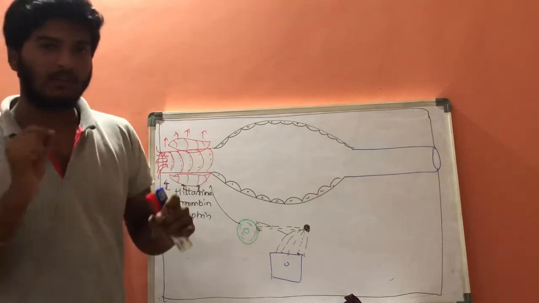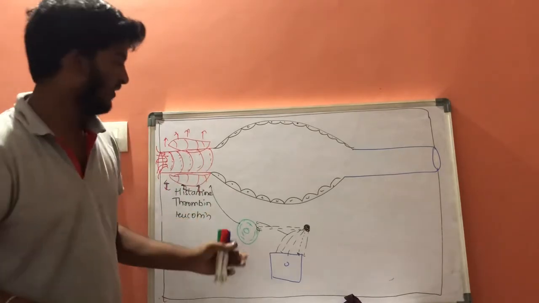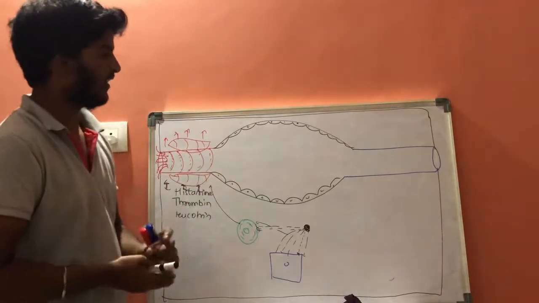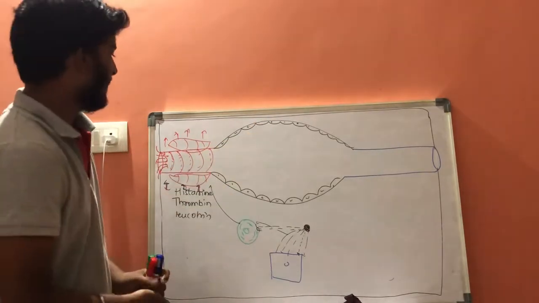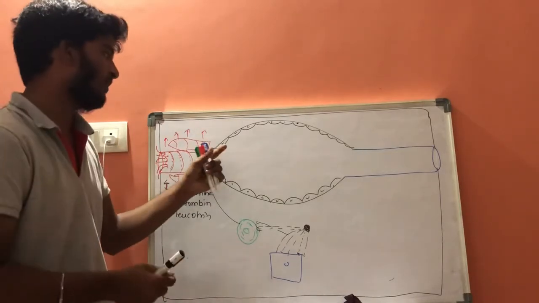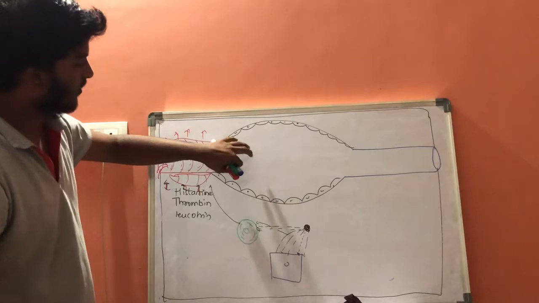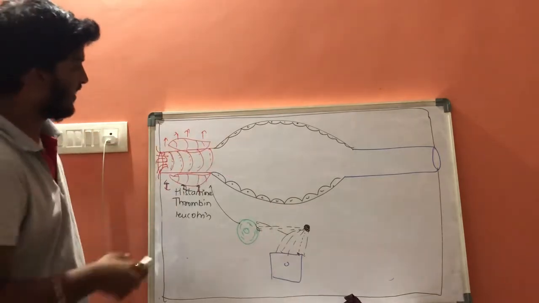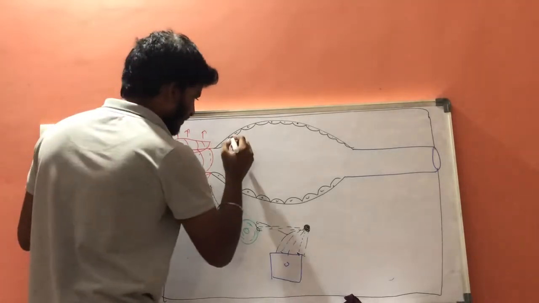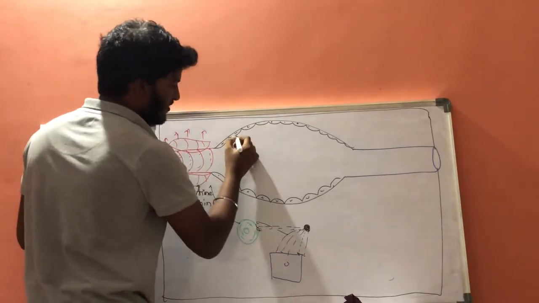First, let us discuss normal function, and then let us come back to the inflamed function. In a normal blood vessel, if an excess amount of blood enters through the arteries and passes through this microcirculation, let us consider the first force, that is hydrostatic force.